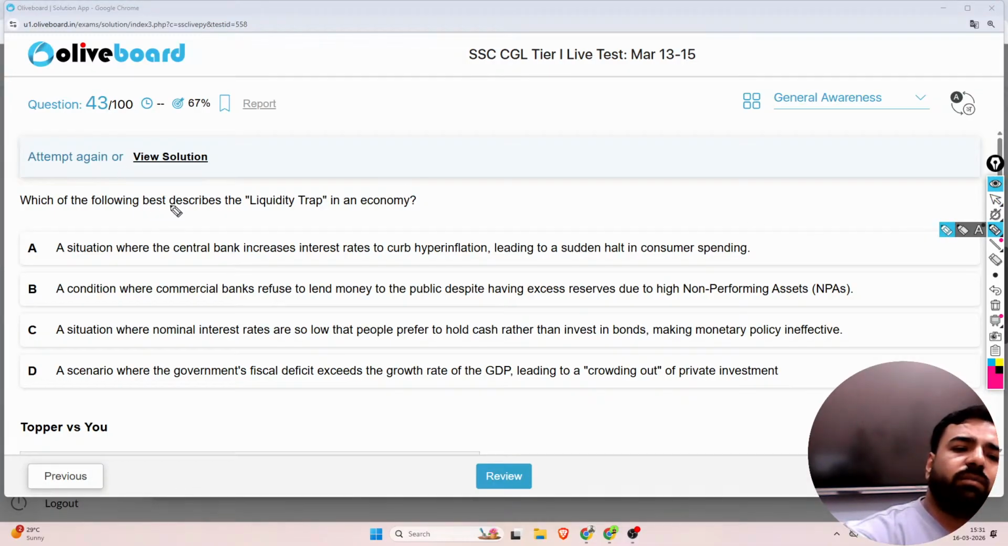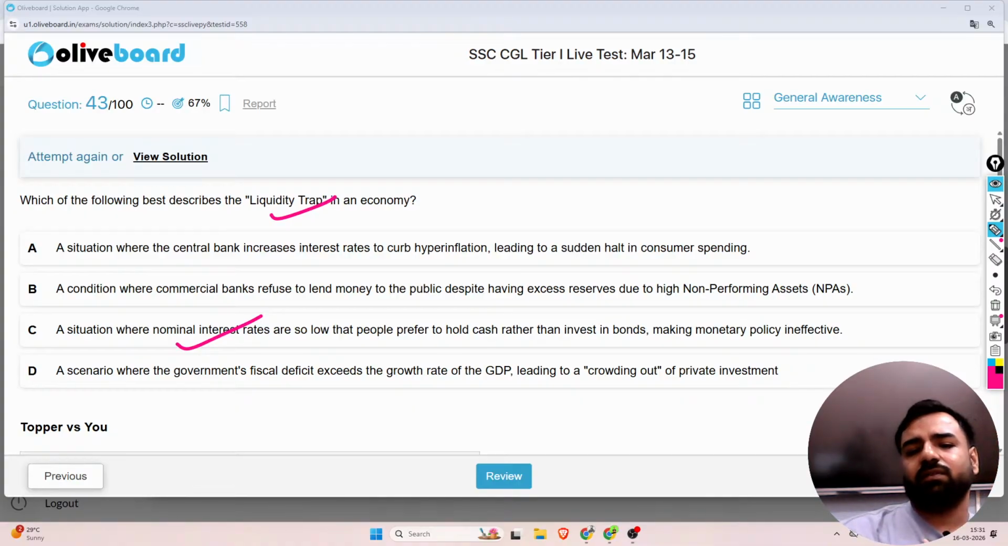Now, which of the following best describes the liquidity trap? Now, what happens in some of the cases, these interest rates are very low, and because of low interest rates, people think, why would I invest? It's better to keep that amount with ourselves, safe. So it is a situation where nominal interest rates are so low that people prefer holding cash rather than investing in bonds, which actually makes the monetary policy ineffective. So option number C would be the correct answer. Next.